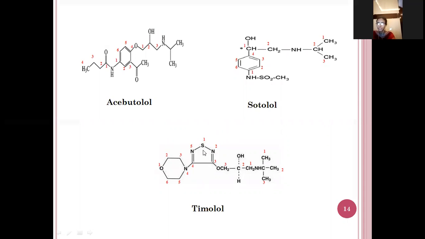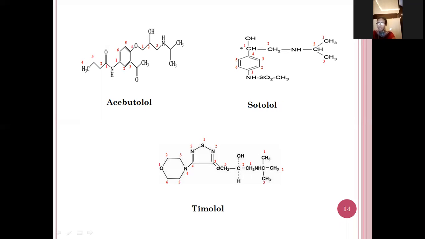If you see the structure, this is the thiadiazole. So thia means sulfur, aza means nitrogen. So two nitrogen atoms are there, so it is diazole. So it is named as thiadiazole. Here in the fourth position, the morpholine structure is attached. So morpholine, it is a six-member ring with oxygen and nitrogen. So it is a morpholine at the fourth position.